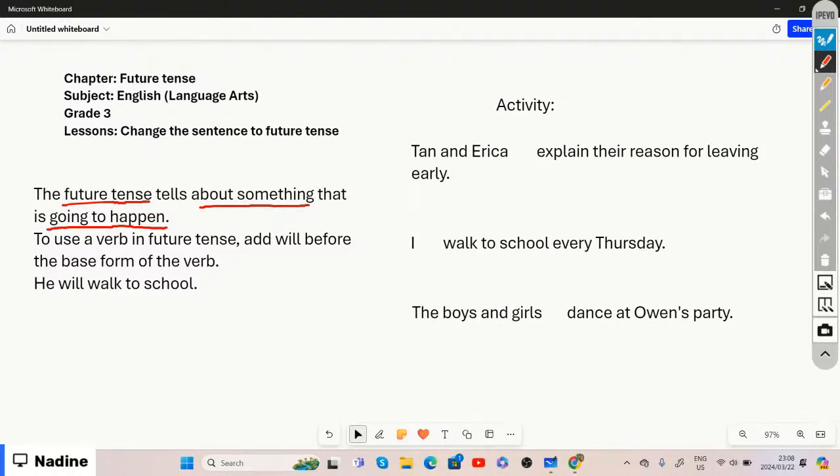So we need to use a verb in the future tense, and all we do is add the word will before the base form of the verb. So in order to write the future tense within a sentence, we are going to add the word will just before the verb.